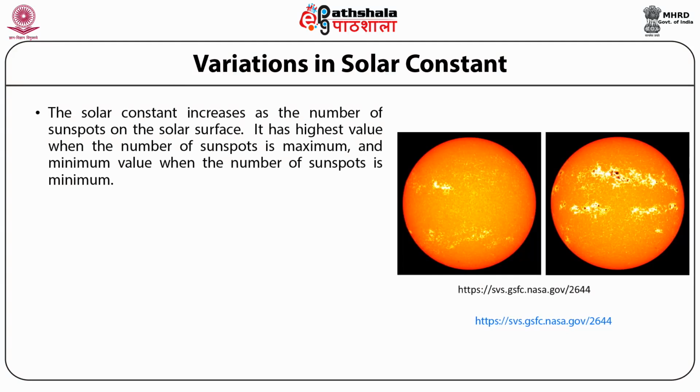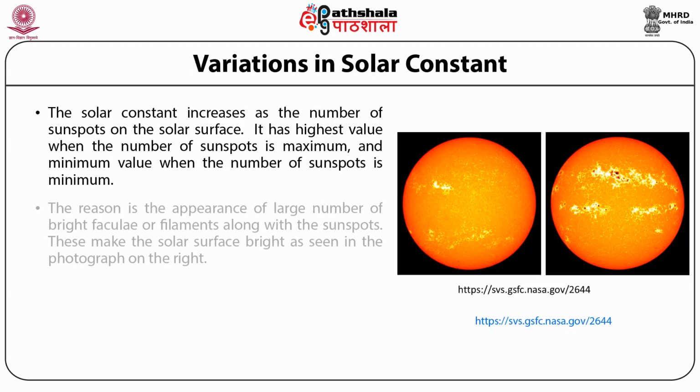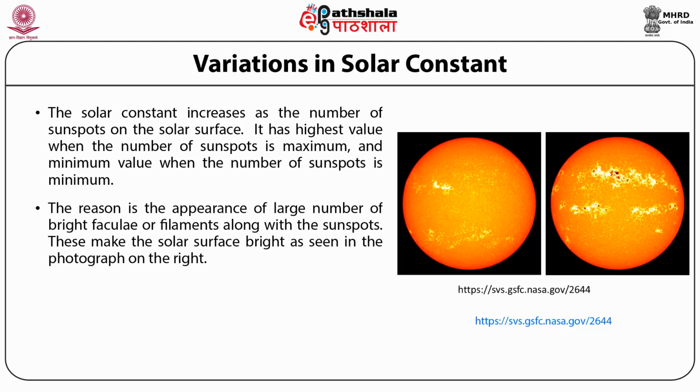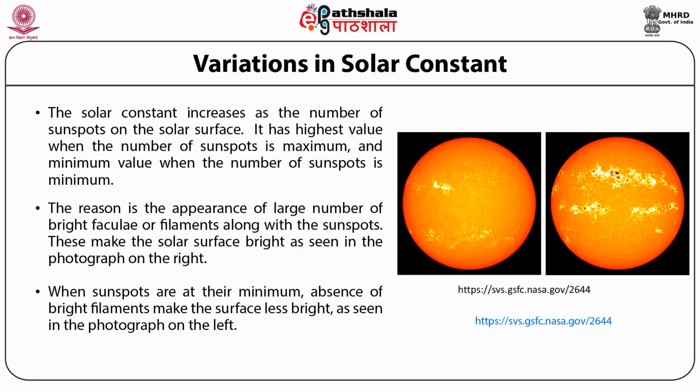The solar constant increases as the number of sunspots on the solar surface increases. It has its highest value when the number of sunspots is maximum, and its minimum value when the number of sunspots is minimum. The reason is the appearance of a large number of bright faculae or filaments along with the sunspots. These make the solar surface bright, as seen in the photograph given here. When sunspots are at their minimum, the absence of bright filaments makes the surface less bright, as we can see in the given figure.